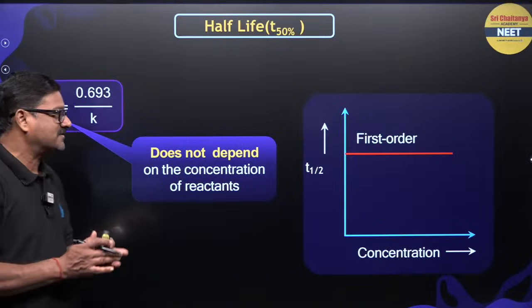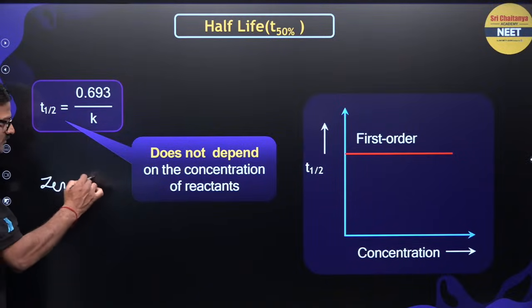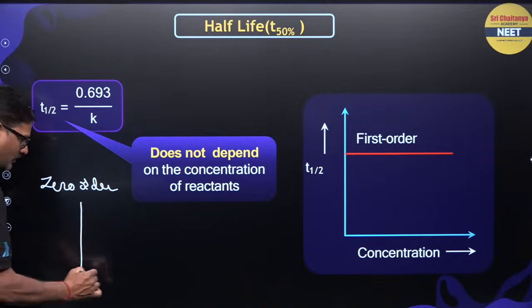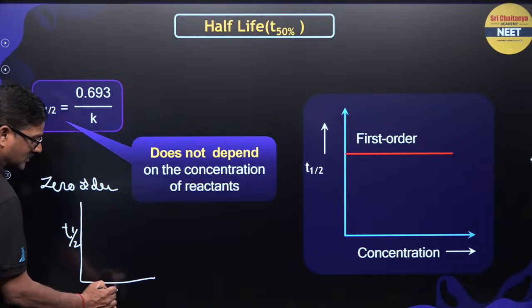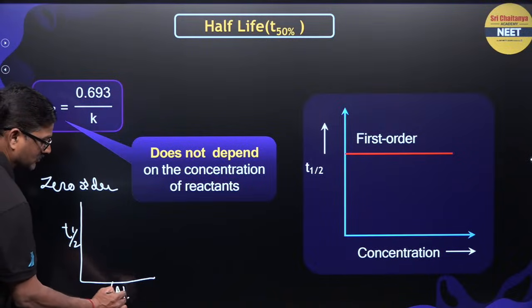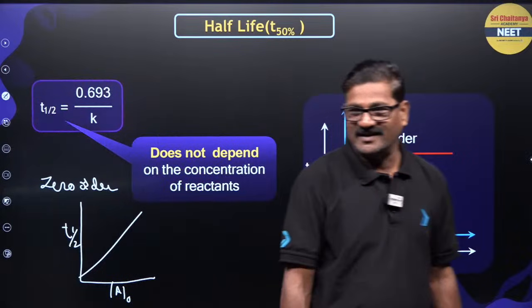For zero order, recall, what will happen? T half versus initial concentration is going to be a straight line passing through the origin.